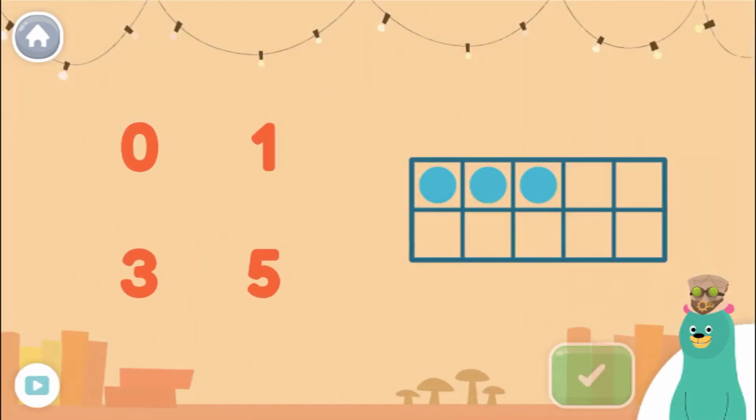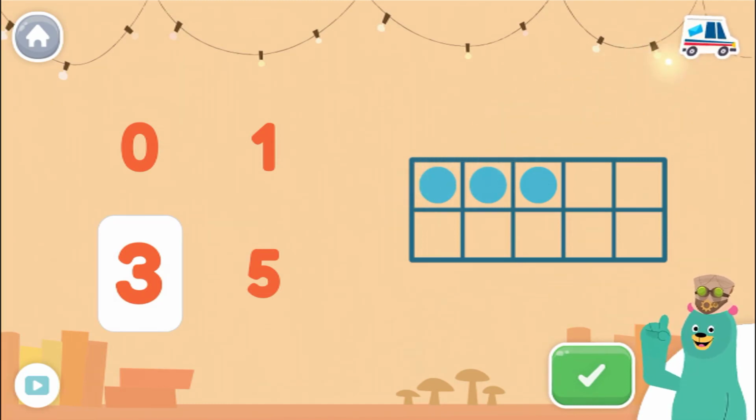How many dots are in the 10 frame? Tap the number. Yay! 10 dots total can fit in the 10 frame. There are 3 in the frame.